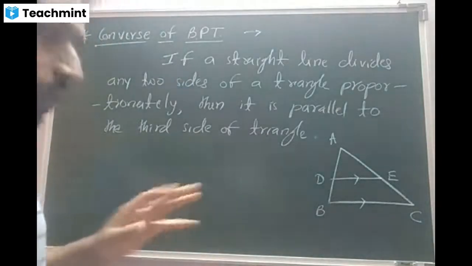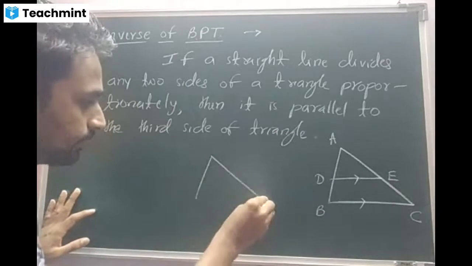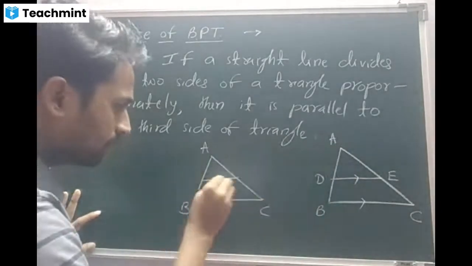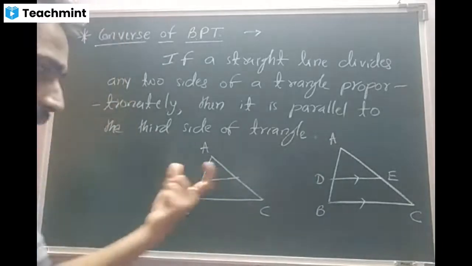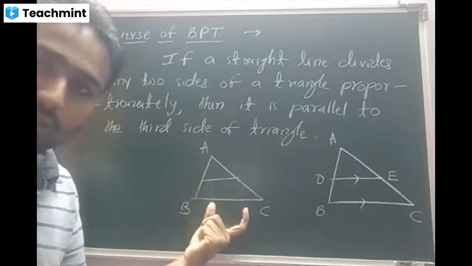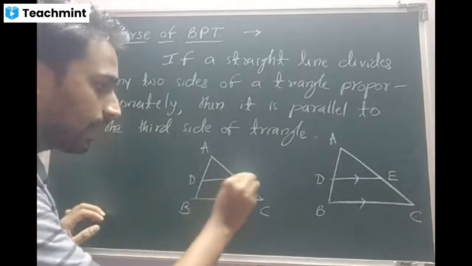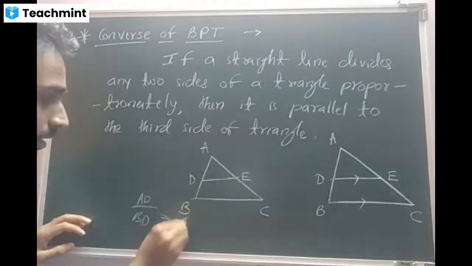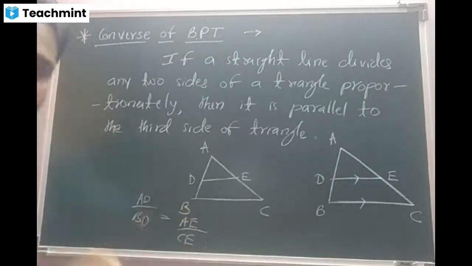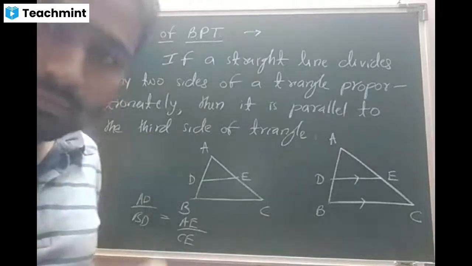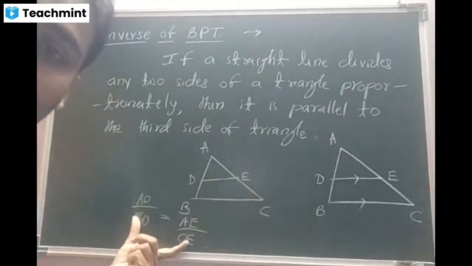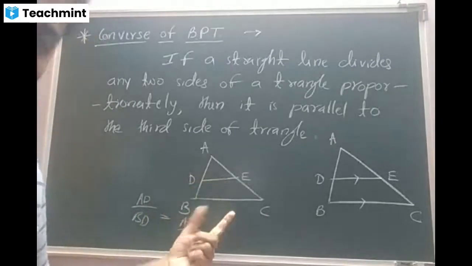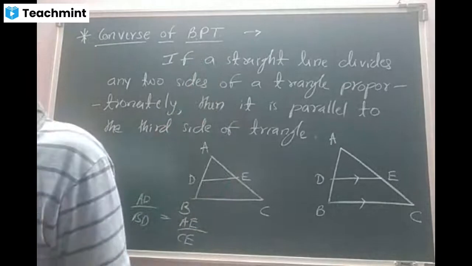But now, beta, what we are going to do is take the same triangle and the same line, but we will not say at present that this is parallel to this. What we will say is DE is a line which is making AD by BD equal to AE by CE. Is that clear, beta? Yes, sir. So this is the data now. This is parallel to this. We have to prove it. Is that clear, beta? Yes, sir.